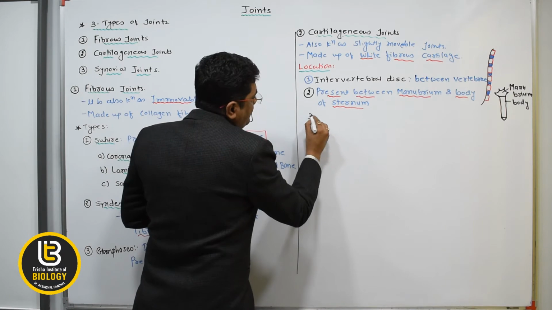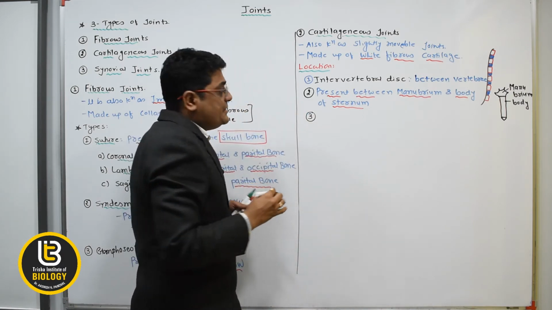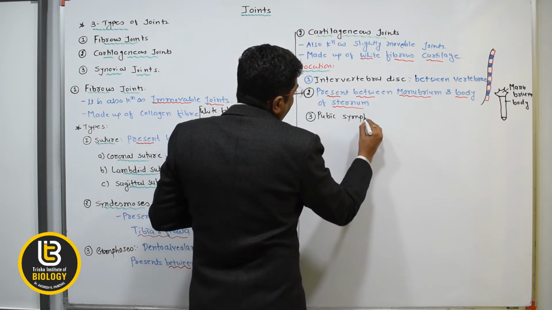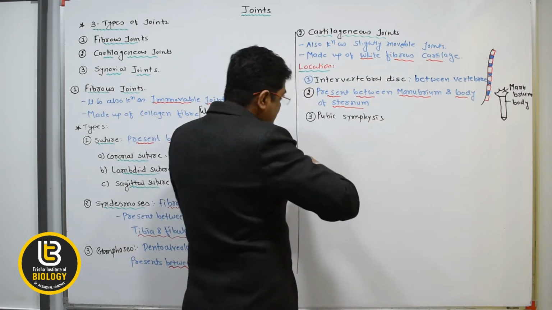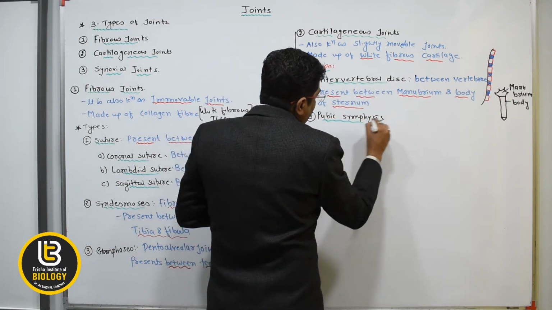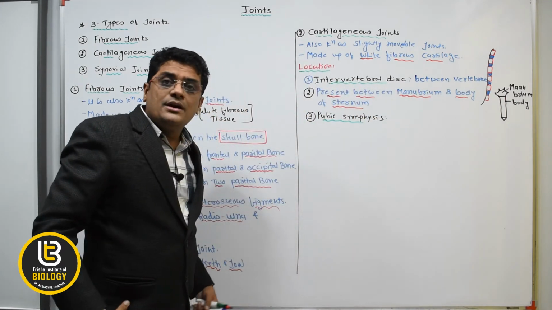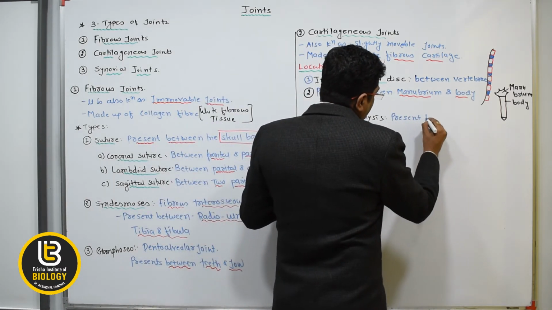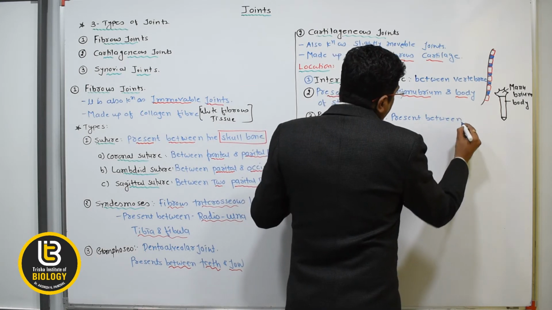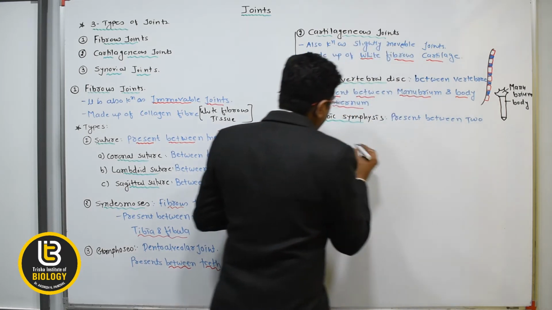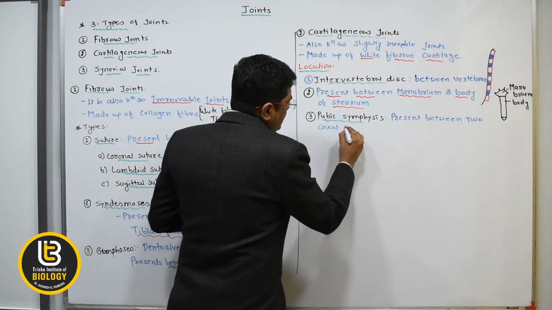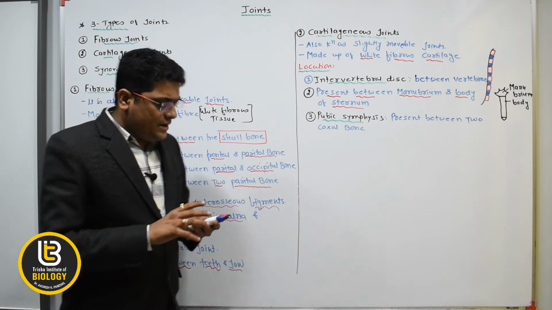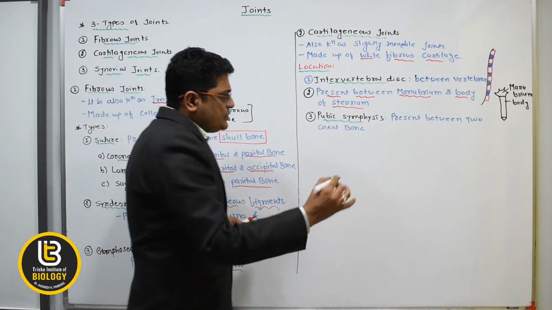And third, it is present in the pubic symphysis. So in the pubic symphysis, where is it present? It is present between the two coxal bones. It is present between the two coxal bones, meaning where is it present?